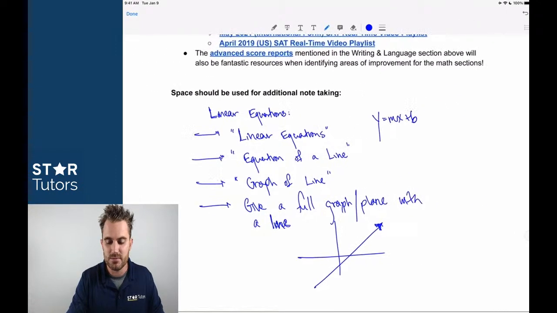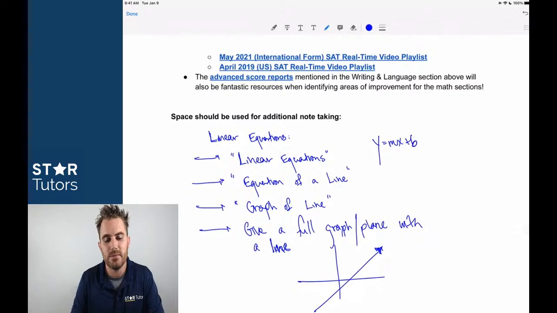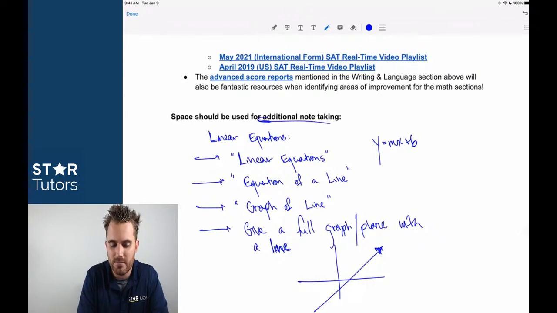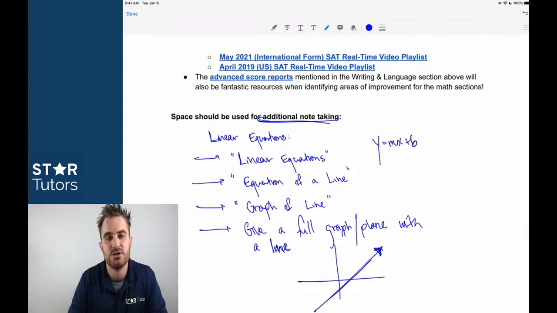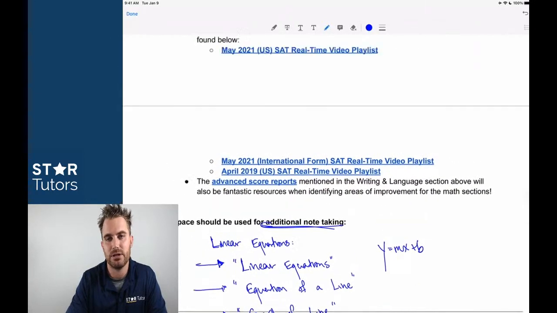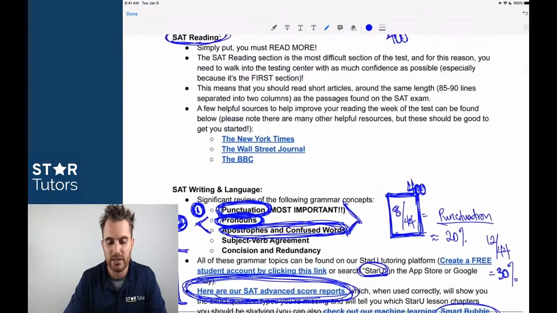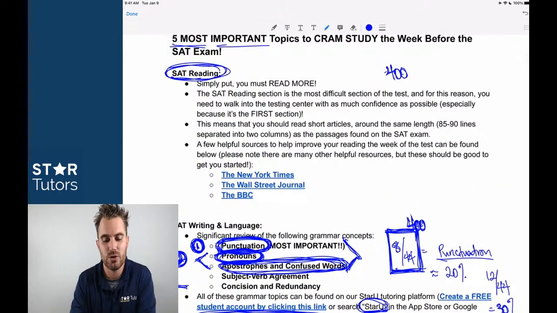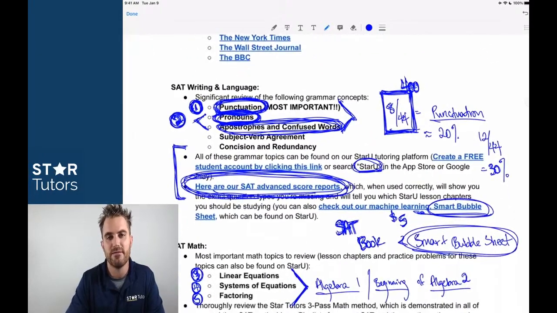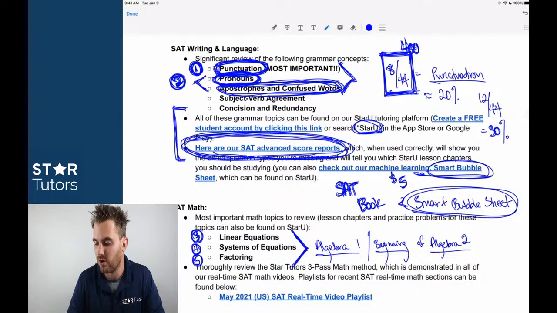Can everybody give me a thumbs up if this makes sense? My recommendation between now and Saturday, whenever you're taking the test, if you're cramming the week before the exam, I strongly recommend taking notes in the same capacity, focused on these topics. We've provided a lot of our playlists as well, the real-time playlists, and I highly recommend that you go check those out. Can everybody give me a thumbs up if you know what you're looking for? So those are really the 5 topics we recommend to all of our students.